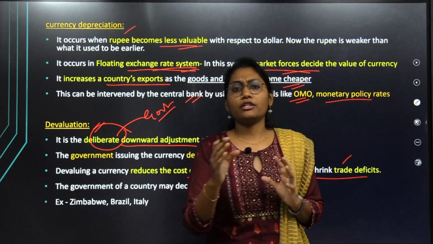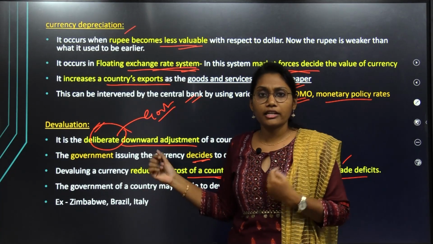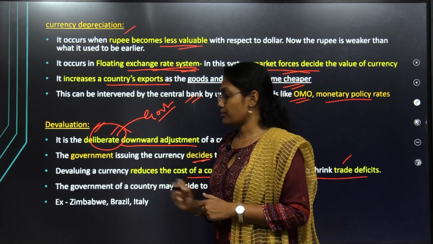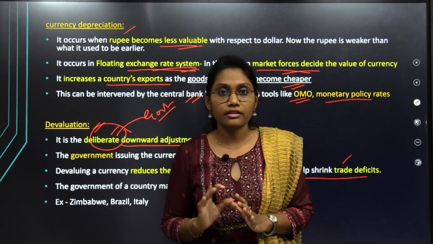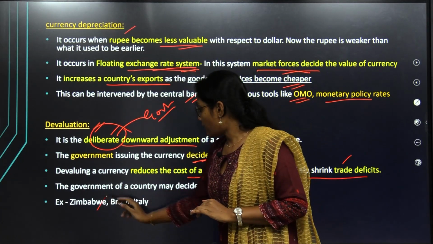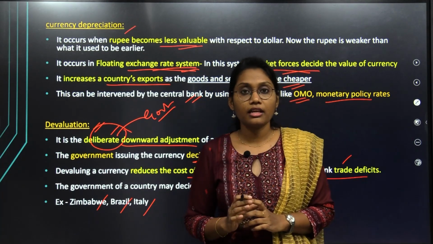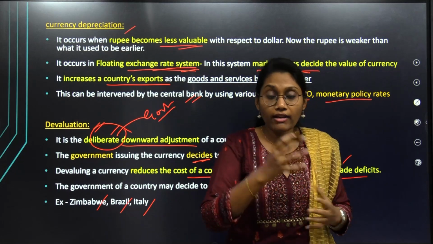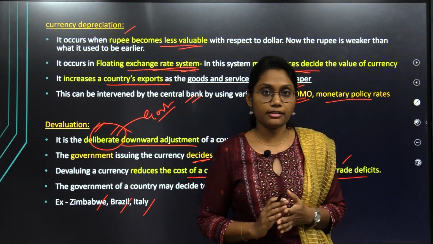To achieve those targets, the country will at times deliberately reduce its value. Do we have any examples like that? Yes, we do. Zimbabwe, Brazil and Italy, when they were facing a trade deficit, deliberately devalued. Notice the word here, devaluation. They devalued their currency.